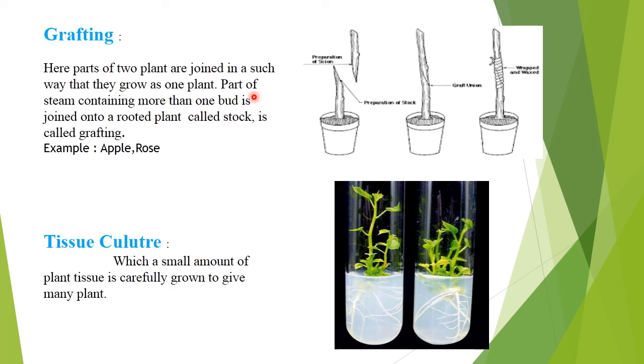Next point is grafting. Here parts of two plants are joined in such a way that they grow as one plant.